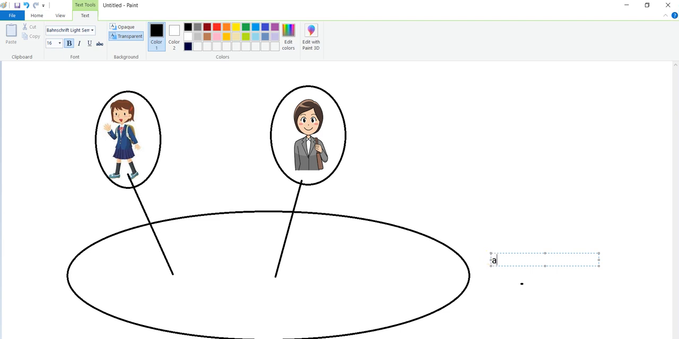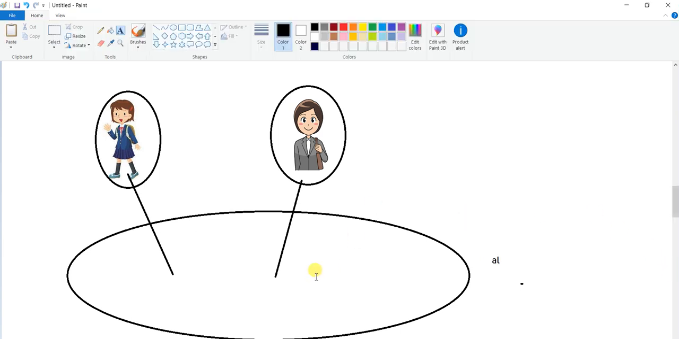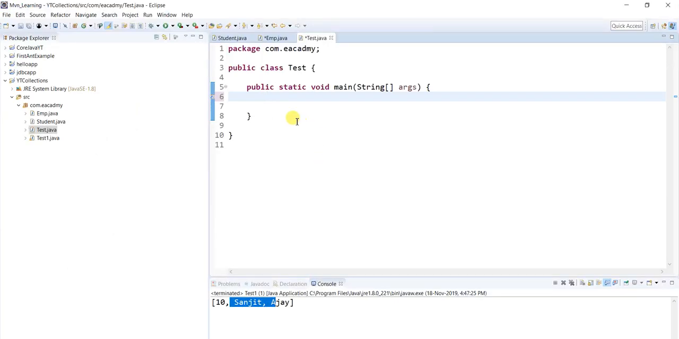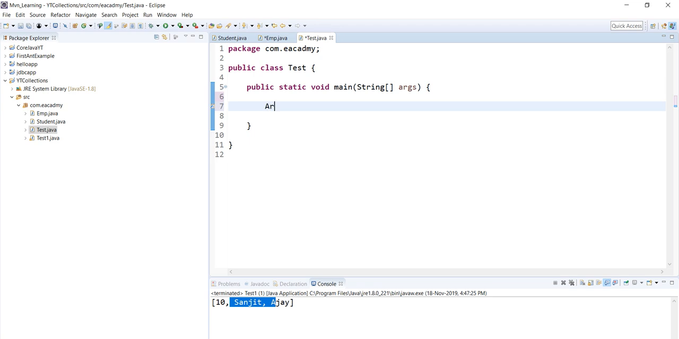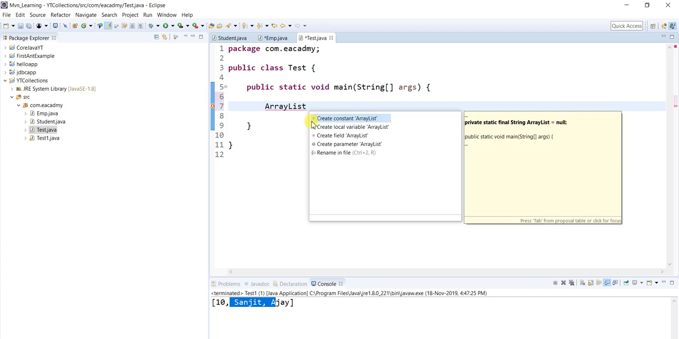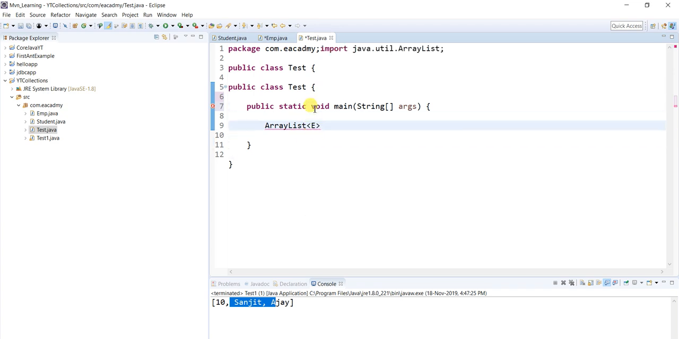So let me quickly create one array list. See what kind of challenges we will face. Array list al. Just press Control 1, and it will give you a suggestion. If it's not giving one, you can just do it like this. So ArrayList al equals new ArrayList.